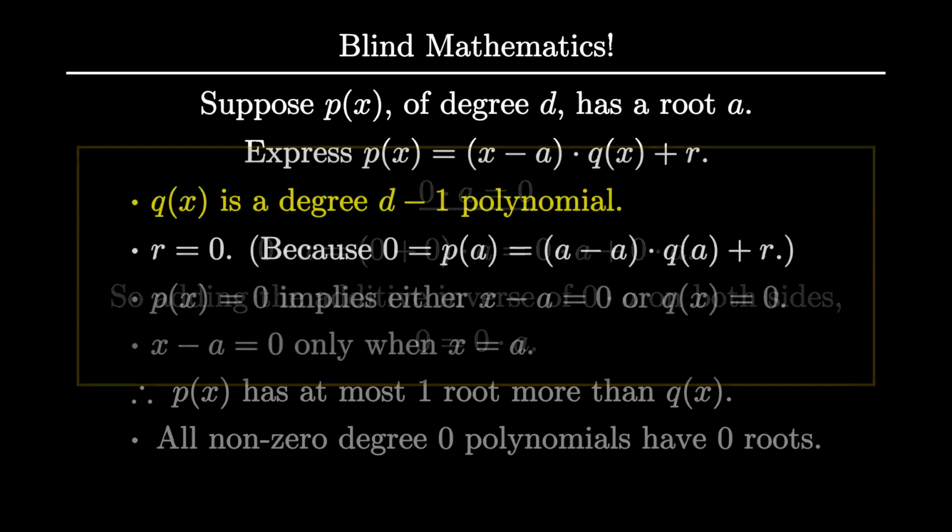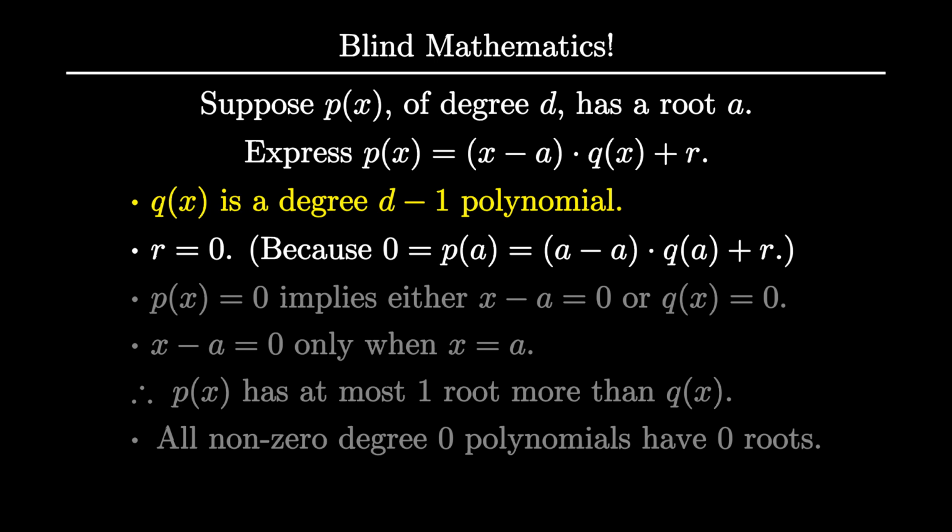Great. So now we know p of a is equal to 0 plus r, which is r. So because p of a is 0, r must be 0. Next up, if x minus a times q of a is 0, does this mean that at least one of x minus a and q of a has to be 0? Basically, we're asking whether you can multiply two non-zero numbers to get 0.